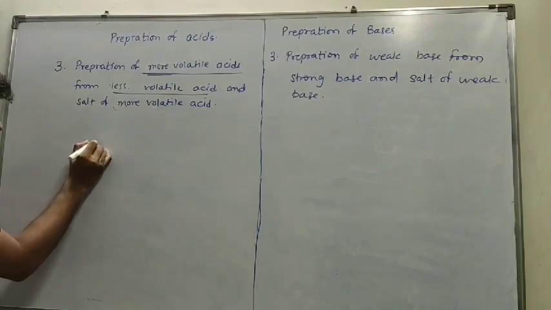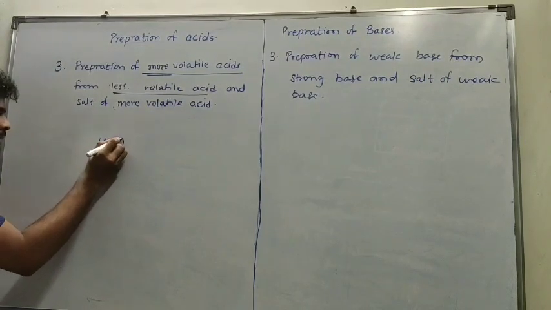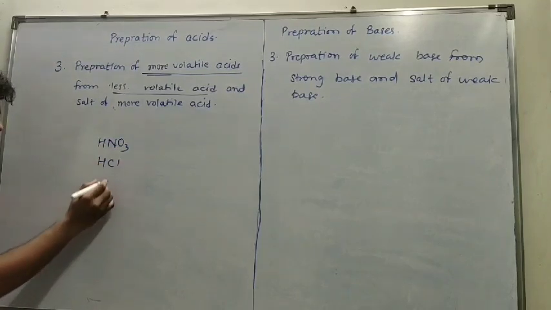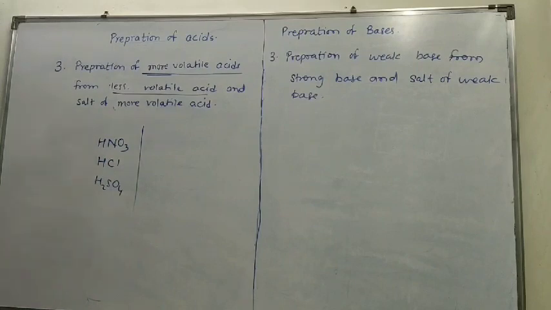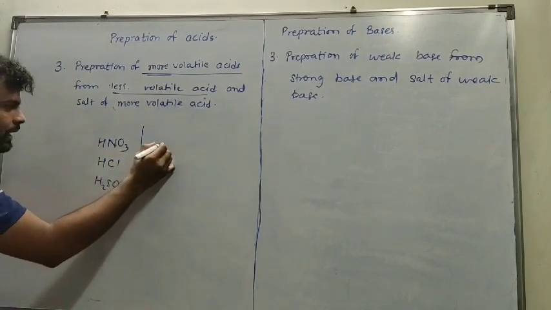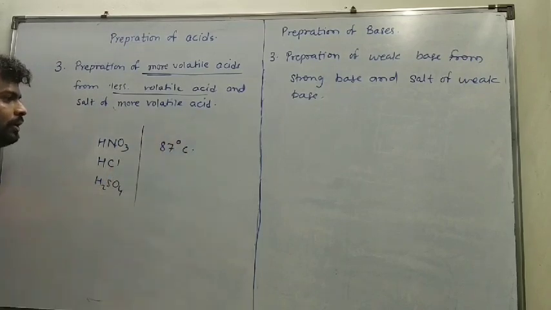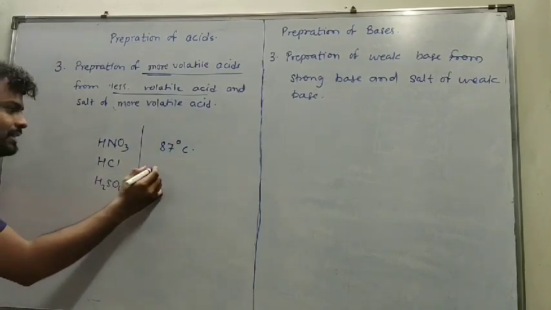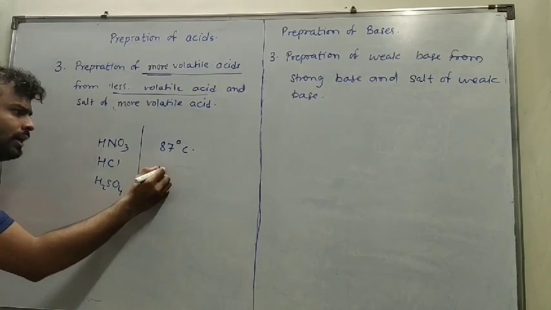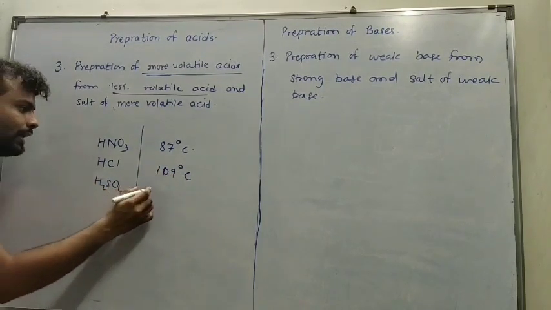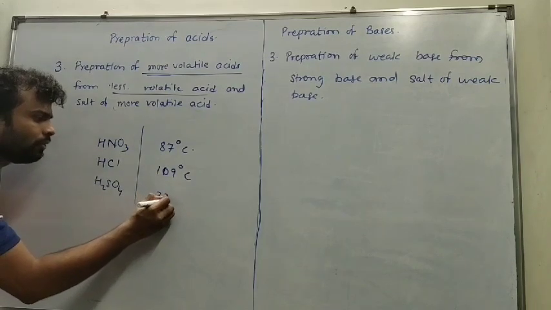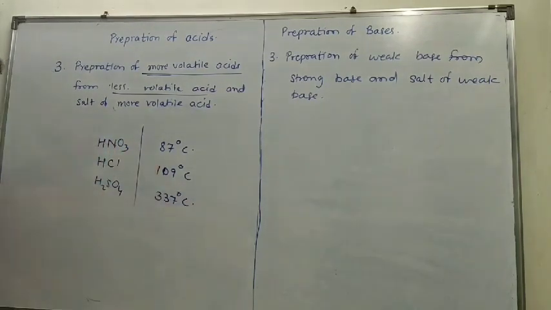I am writing three acids: HNO3, HCl and H2SO4, and I am writing their boiling points, meaning at what temperature they will get converted into gaseous state. HNO3 has a boiling point of around 87 degrees Celsius, HCl has a boiling point of 109 degrees Celsius, and H2SO4, that is sulfuric acid, has a boiling point of around 337 degrees Celsius.